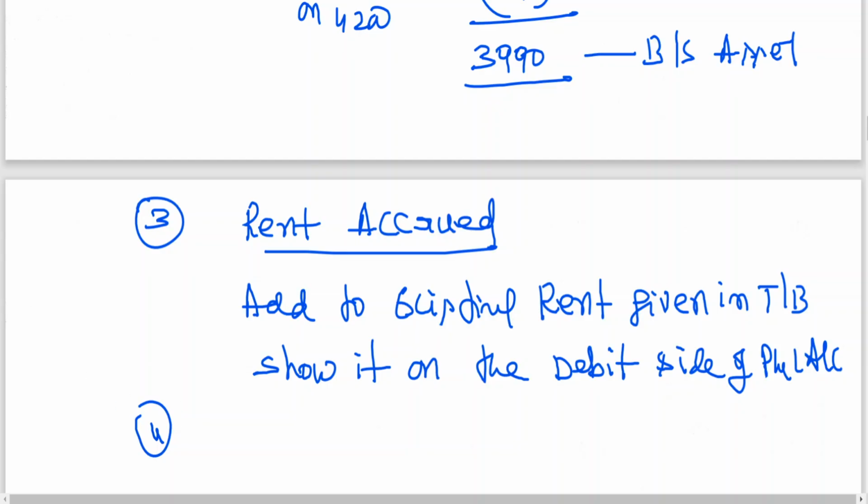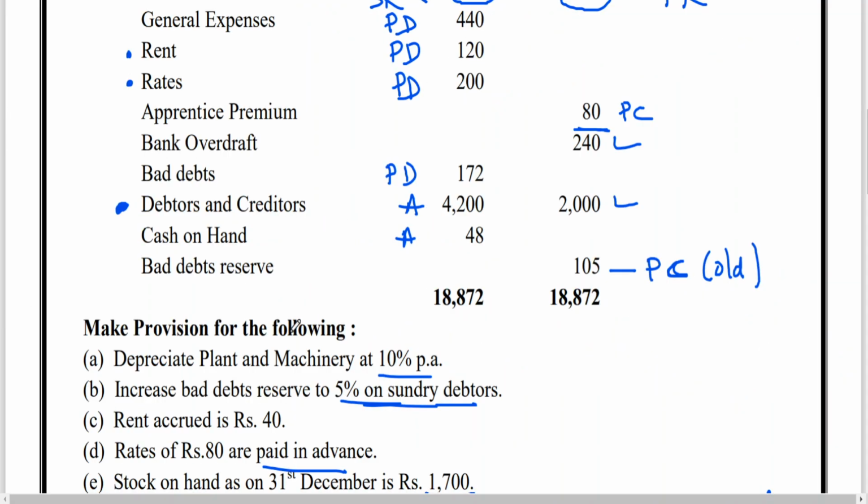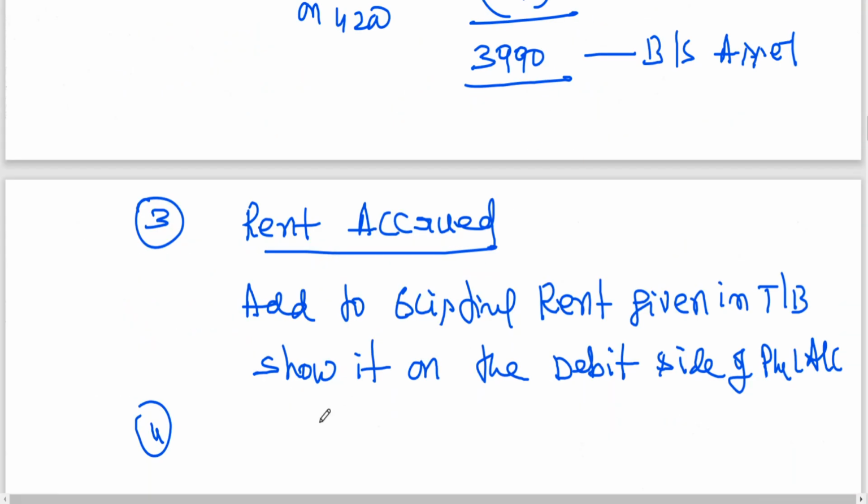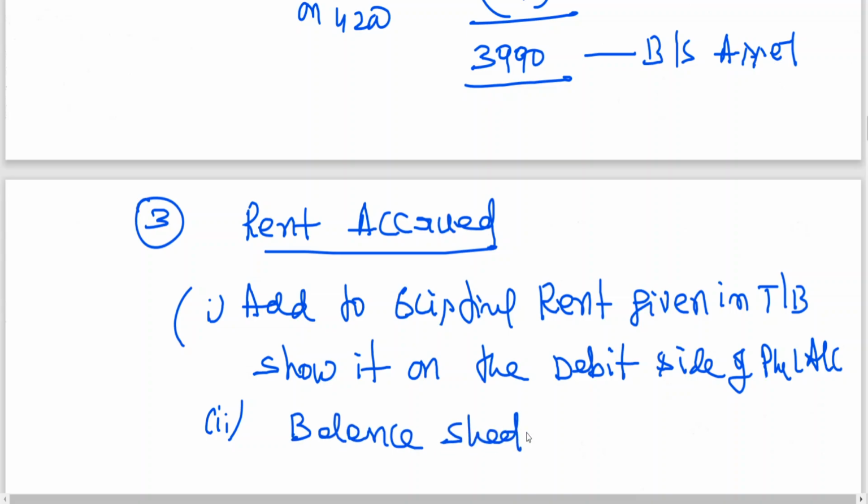Then fourth item. Rates of 80 rupees are paid in advance, which is nothing but prepaid. Achha, second effect. This is the first effect. Outstanding rent is shown on the balance sheet, liabilities.